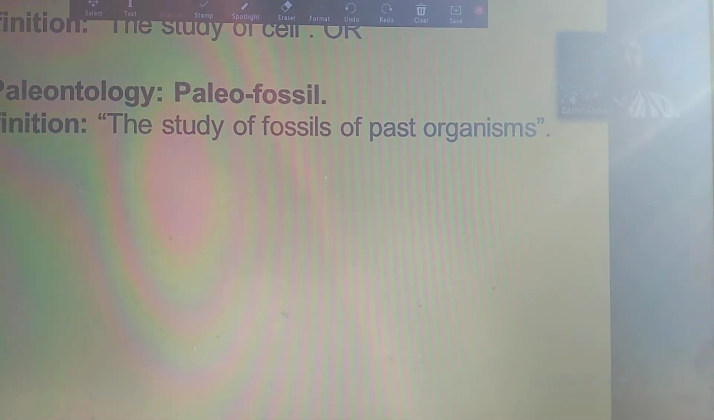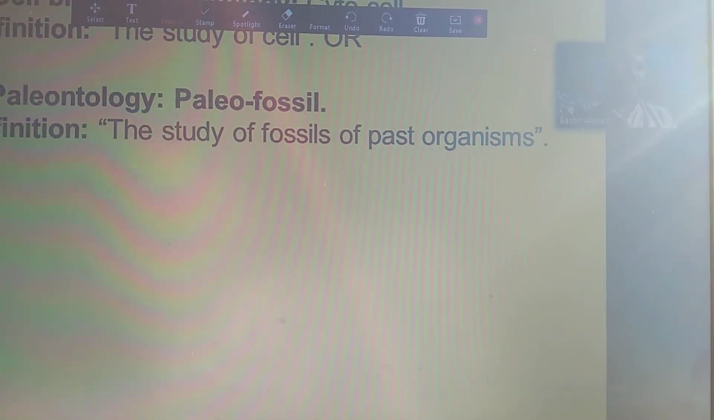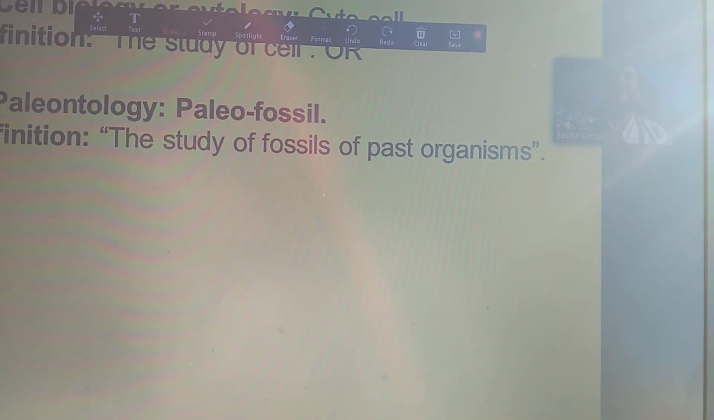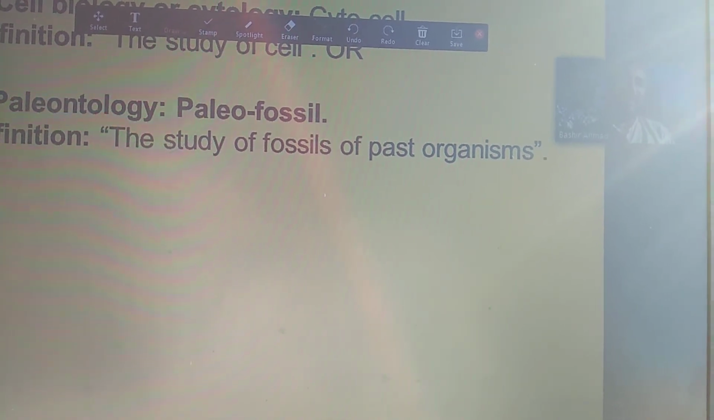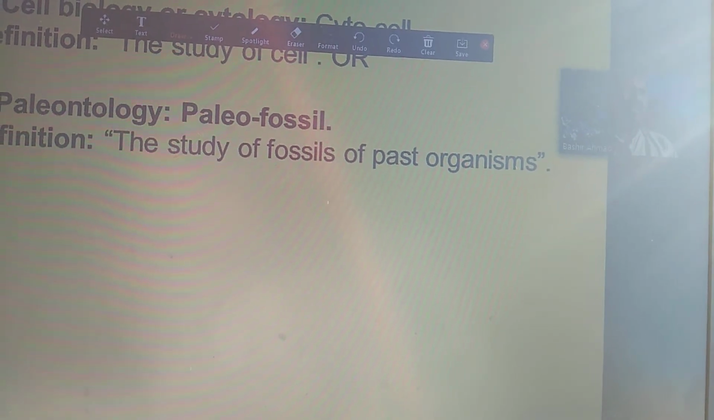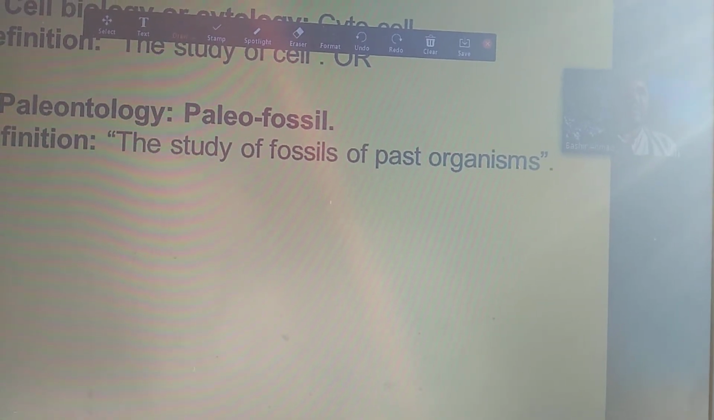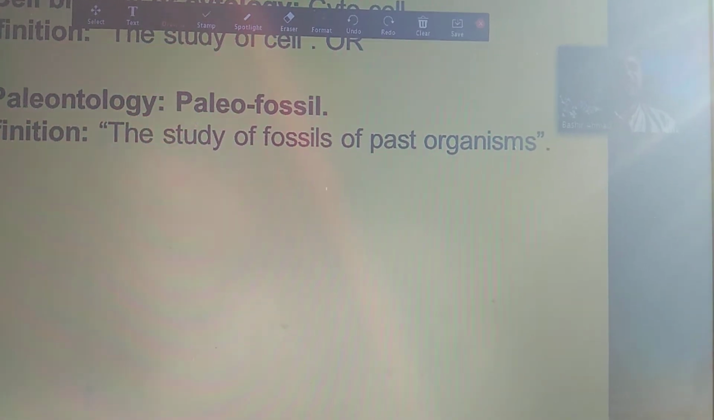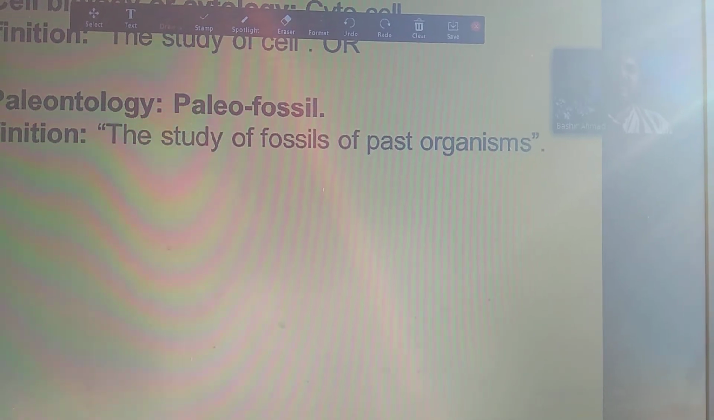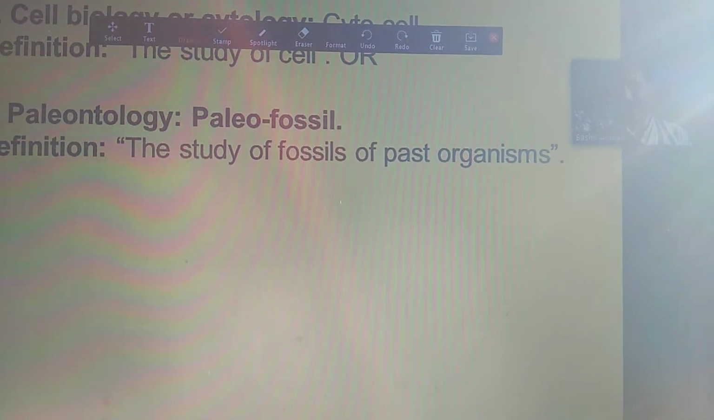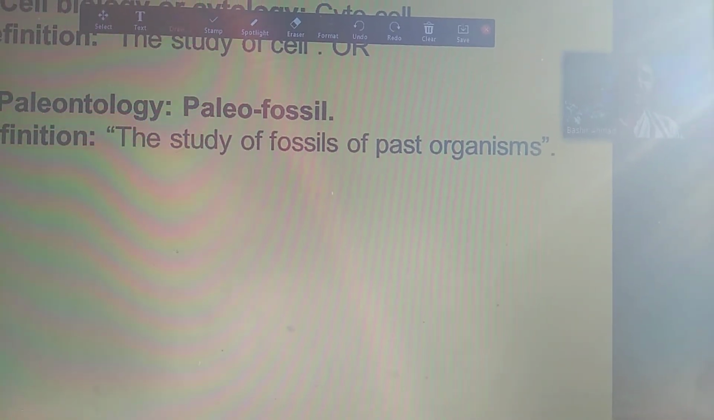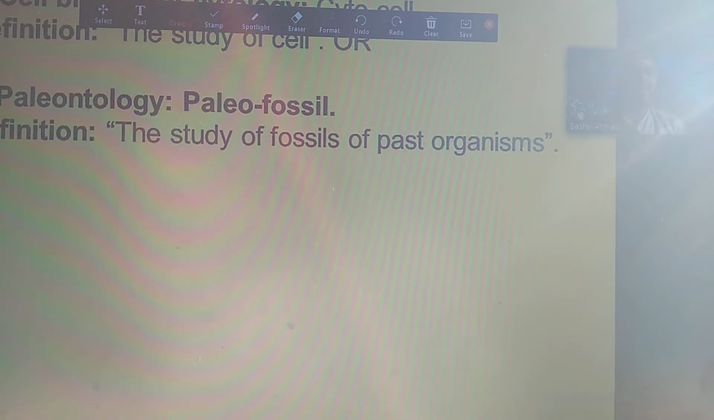Paleontology. Paleo means fossils. Fossils are dead organisms that remain for a long time, like 10 million years or something like that, inside the earth. They are called fossils. The study of fossils of past organisms is called paleontology. In paleontology, we study the fossil organisms.